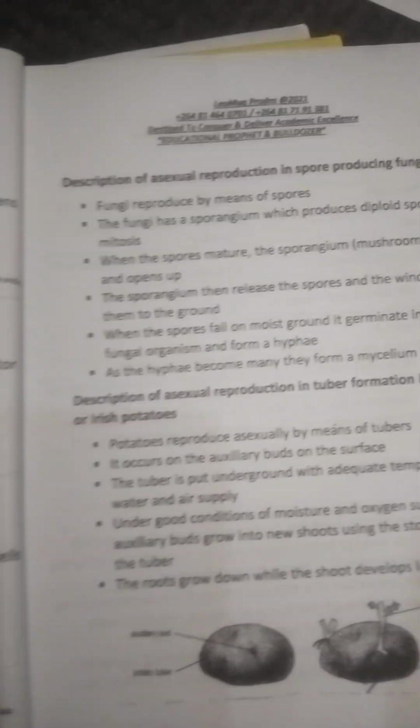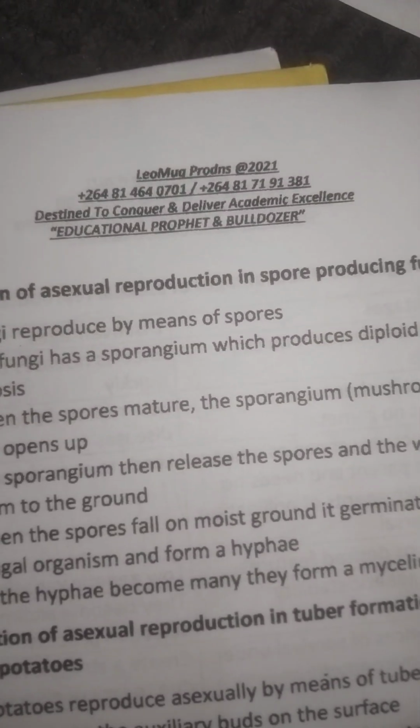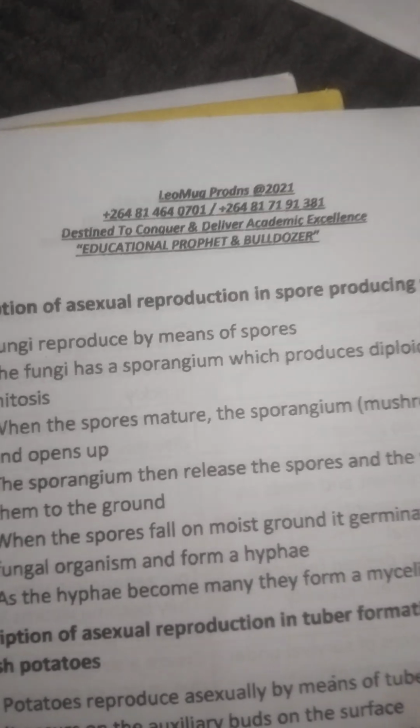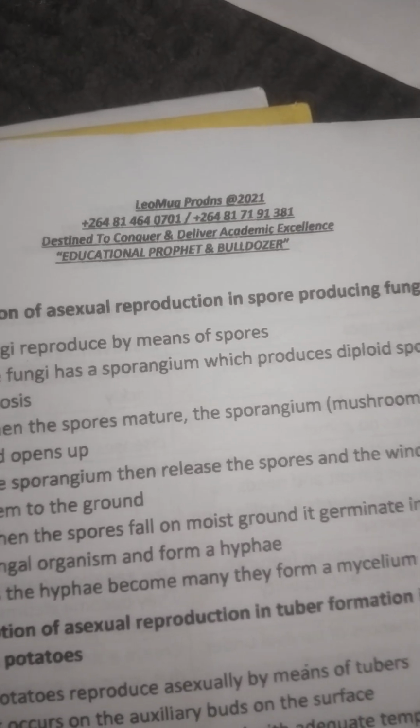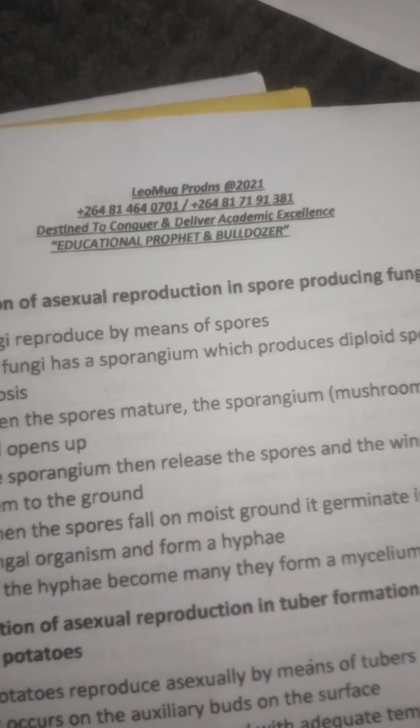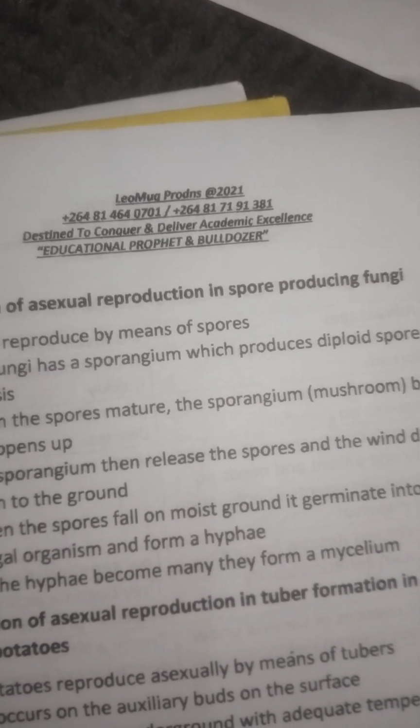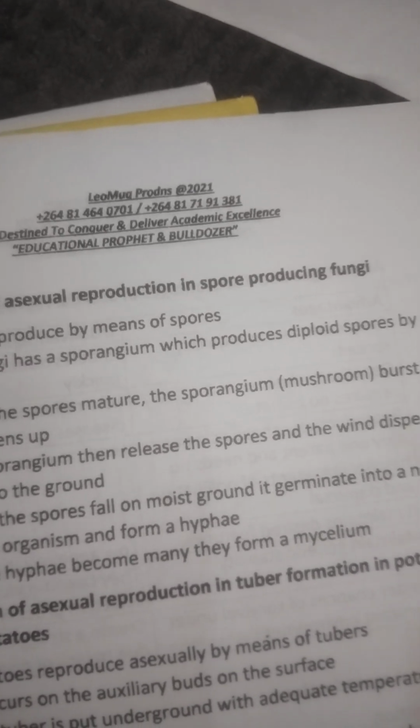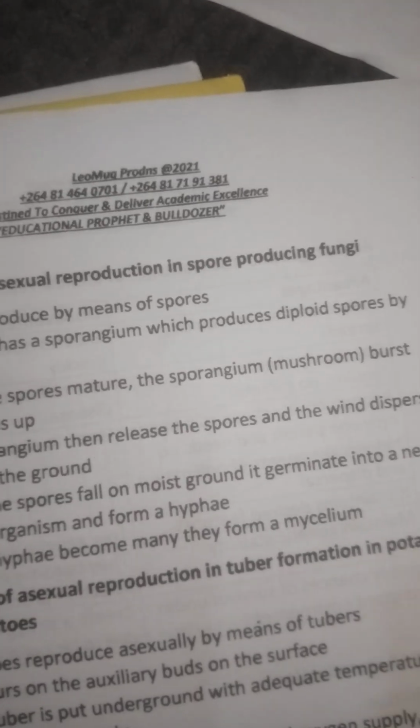The sporangium produces spores, and when the spores mature, the sporangium bursts and releases them. And when they fall on moist ground, they germinate into a new fungi.